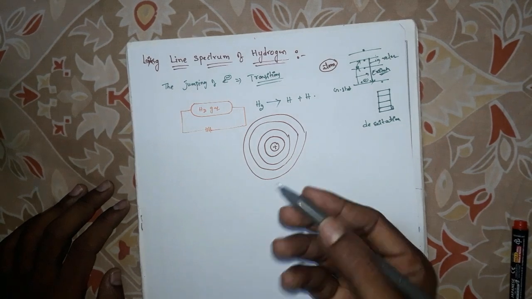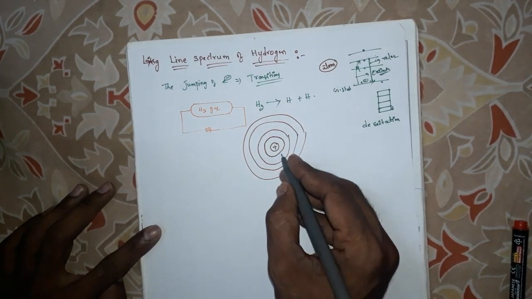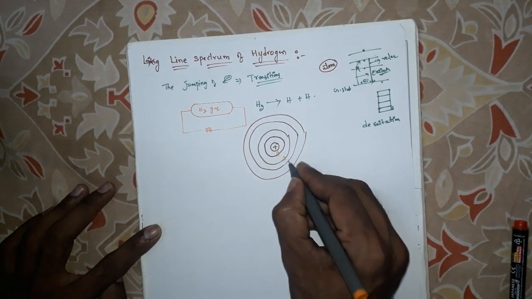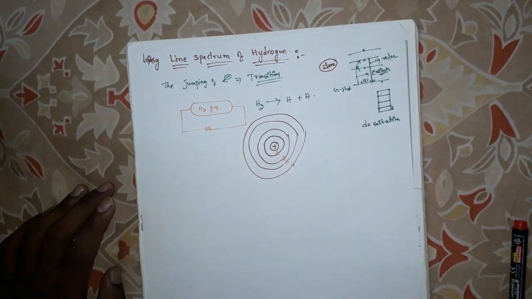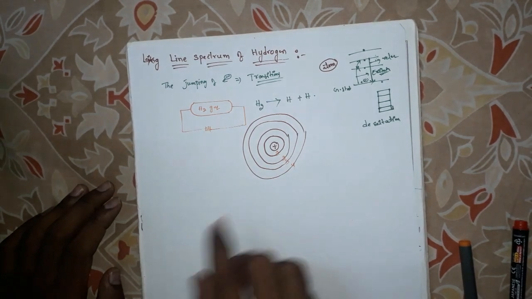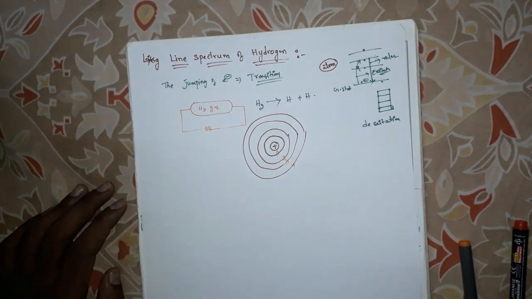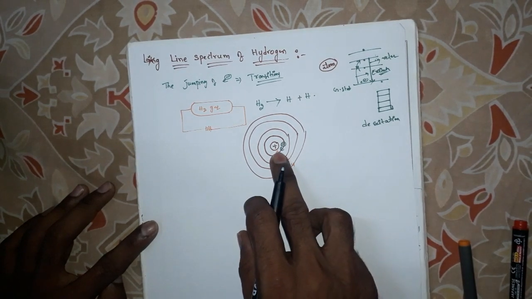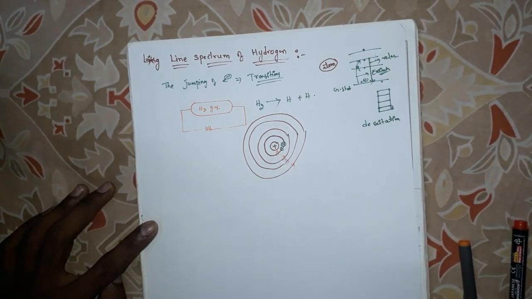The electron is located in the first orbit, the first shell. This is the second shell, third, fourth shell.